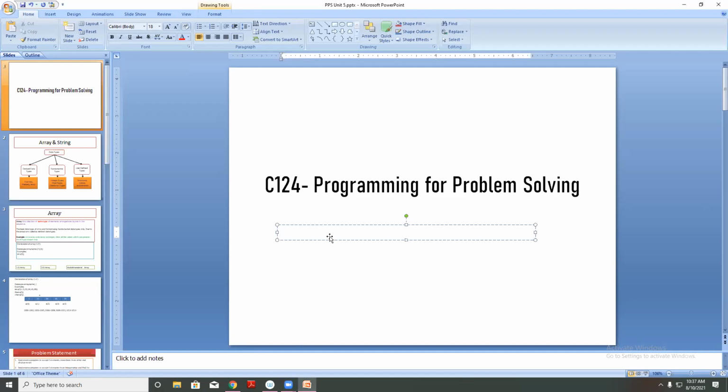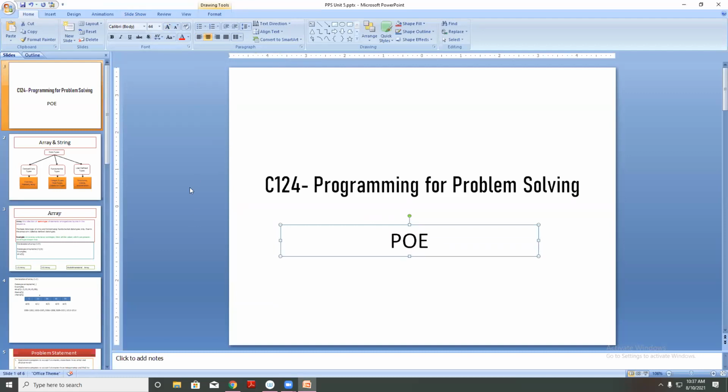Printf is used for output and scanf is used for input, taking input from the user. Okay.